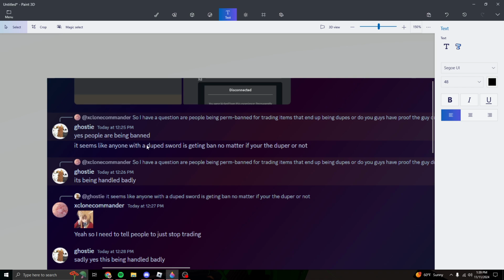So, anyone that gets a duped sword is banned. Just, if you trade it off, you're banned.